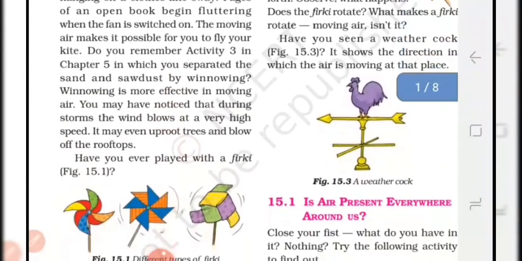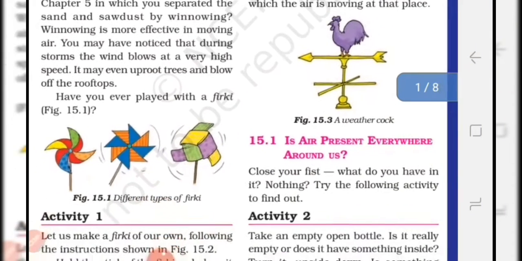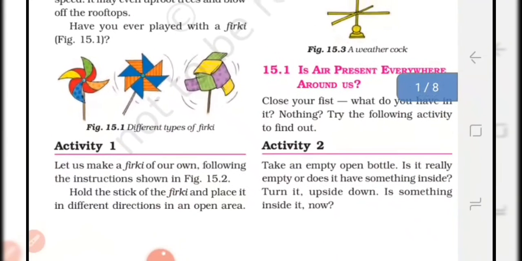Now it is the weathercock. What is the usage of weathercock? It also tells the direction in which air is blowing. Okay students, now let us move to the next topic.